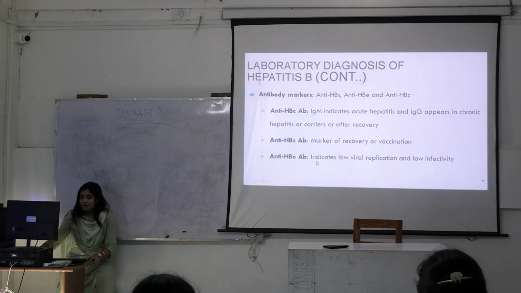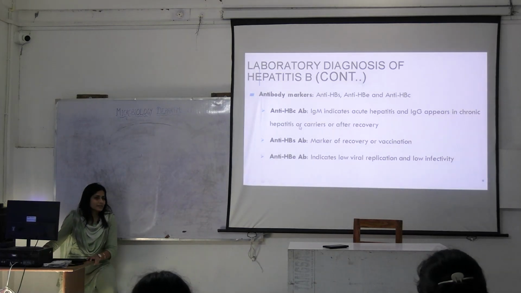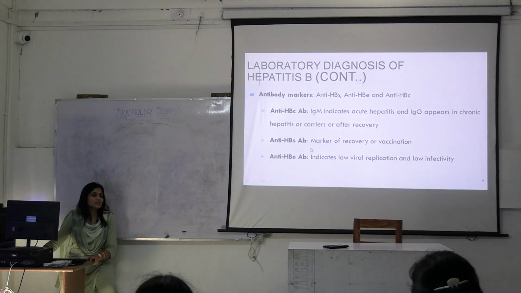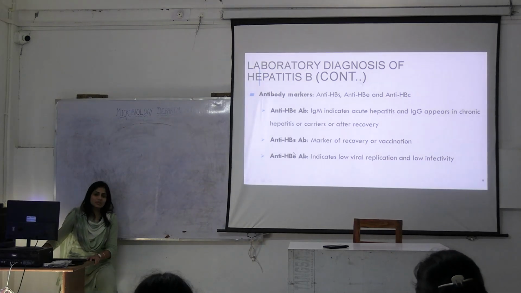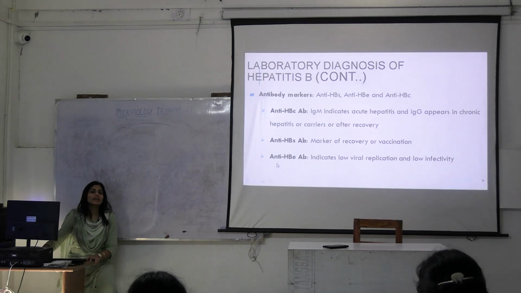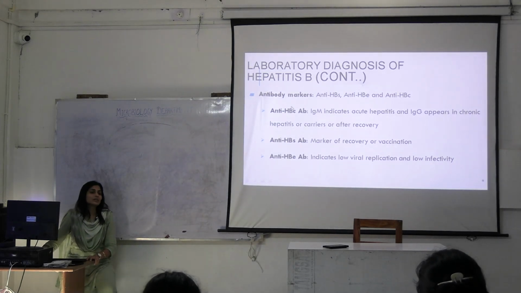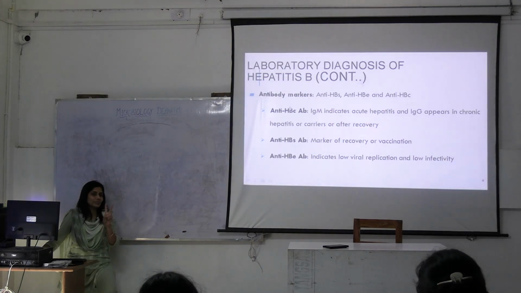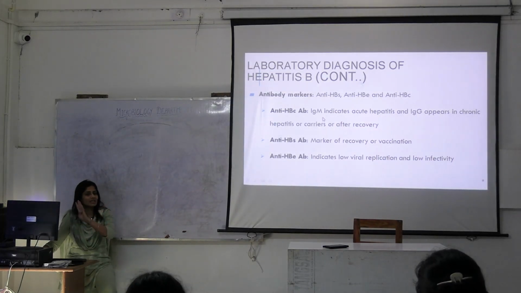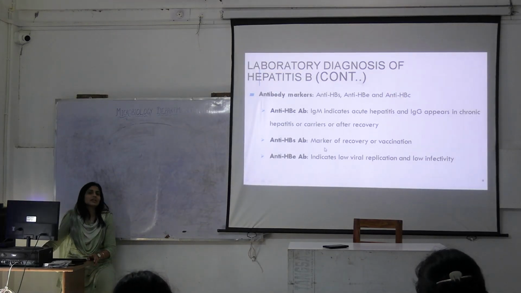For these antigens, will there be antibodies? Yes. What are we naming these antibodies? For surface antigen, we are naming it anti-HBs antibody. For e antigen, we are naming it anti-HBe antibody. But for core antigen, we have two antibodies. Again, what are these antibodies? You know about them, IgM and IgG.